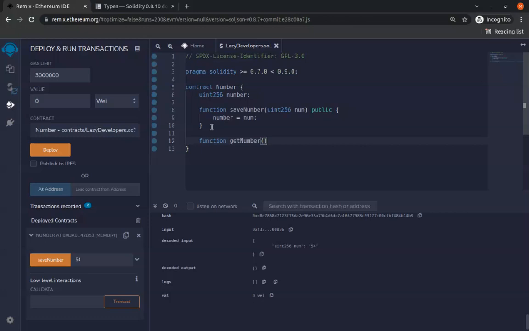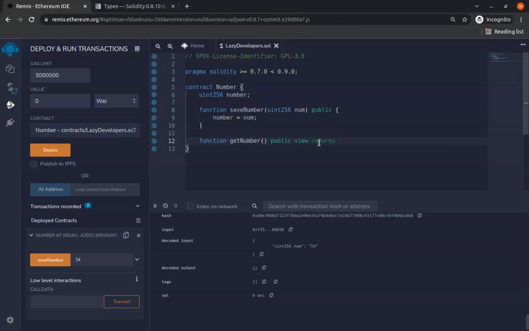Because we don't want to pass anything to it. We just want to get whatever we push to the blockchain. So for get number, we're going to say that it is public and it's going to be view, right? You have to specify this view, which means you can view or see it. And you want to specify the return type, right? Remember, Solidity is a typed language, so you have to specify what you're actually going to get.